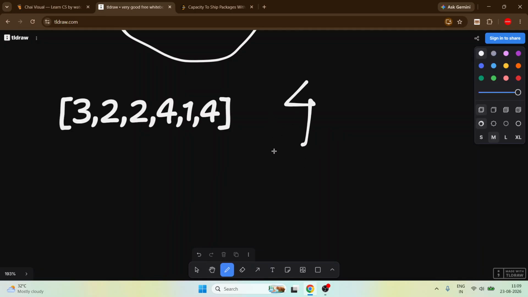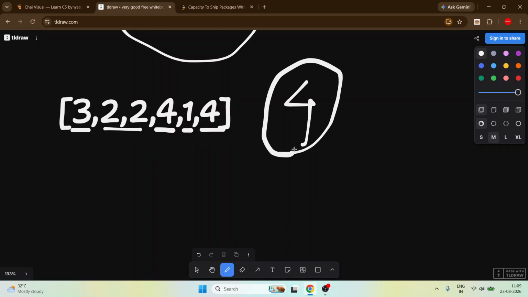If the capacity is 4, the first day contains 3, the second day contains 4, the third day 4, and so on for the fifth and sixth. So with a capacity of 4, we can easily ship all the items.